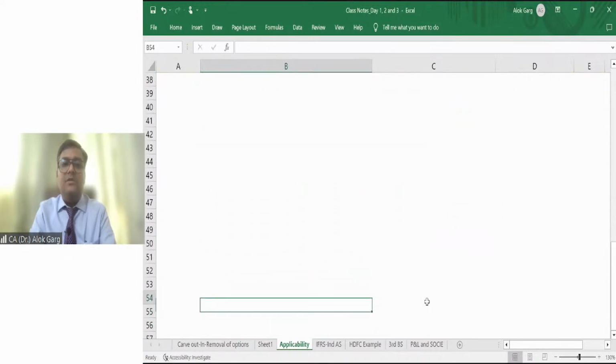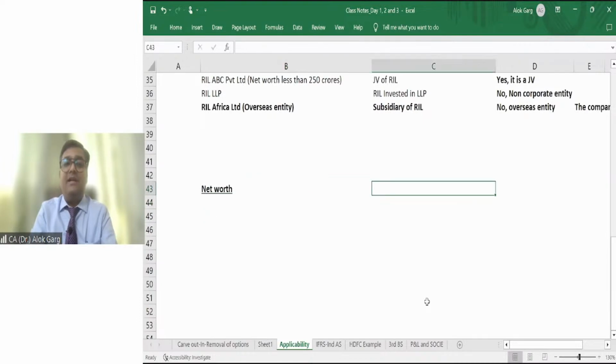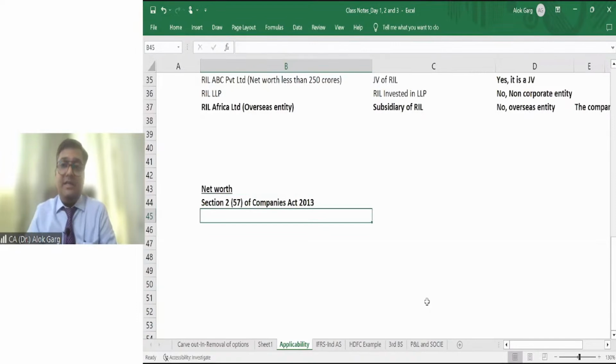Now, sir, you talked about net worth, right? For an unlisted company, you talked about net worth. What is the meaning of net worth? And from where can we see the meaning of net worth? So friends, net worth is defined under section 2, subsection 57 of the Companies Act 2013. The meaning of net worth is paid-up share capital plus securities premium plus reserves created out of profit minus miscellaneous expenditure. Right?